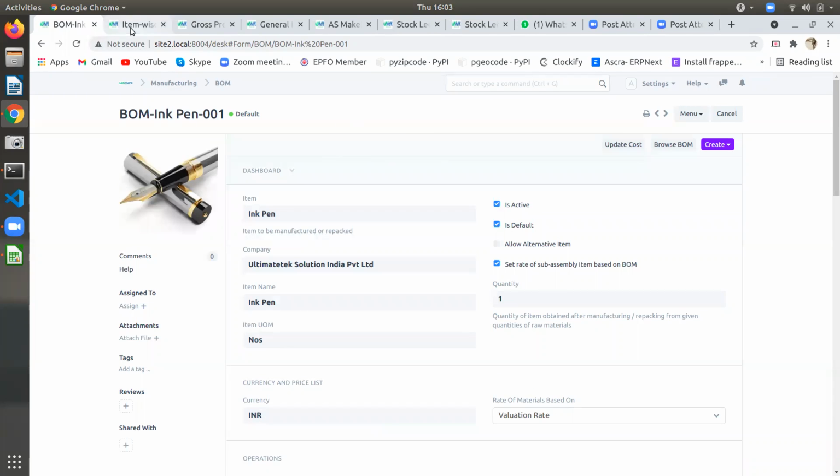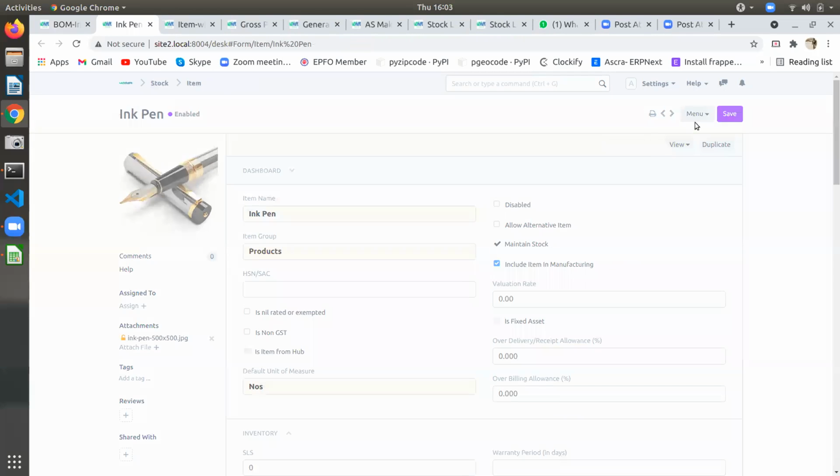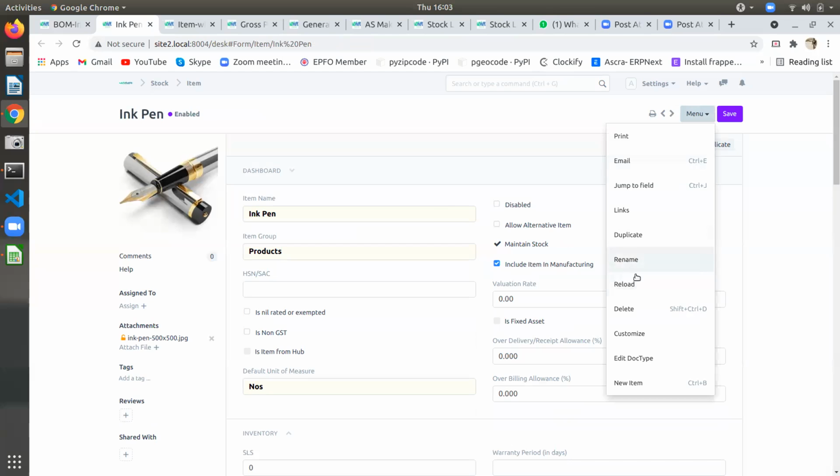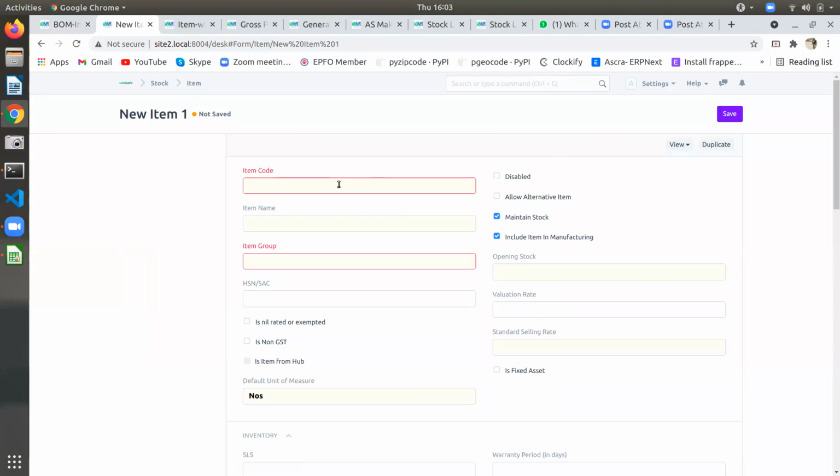Yeah, same thing you can make. Name only change. That BOM 2 will become. Item also, no, the pen item should be different, no? The new item should be there. Ingredient we can do the same.